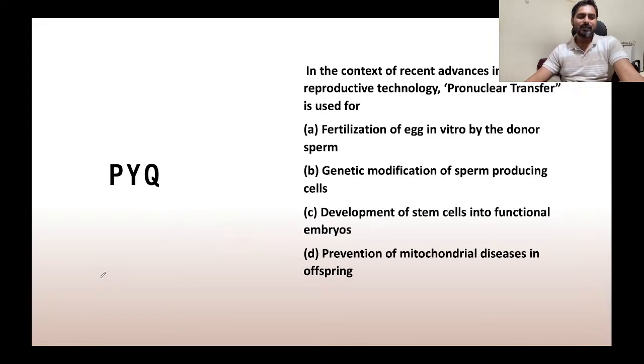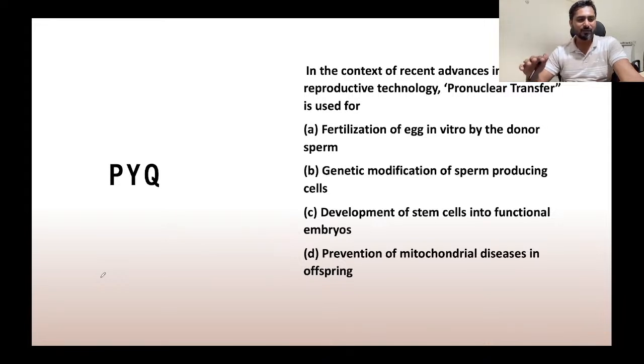Pro-nuclear transfer is used for prevention of. So everybody is listening to the video but not trying to attempt questions. That is okay. So prevention of mitochondrial diseases in offspring is the correct answer.